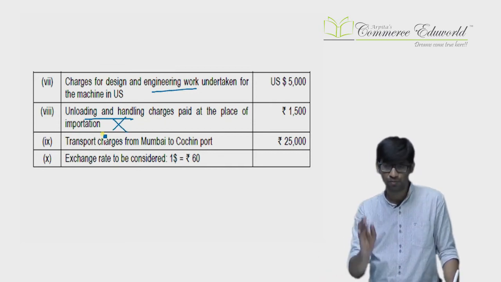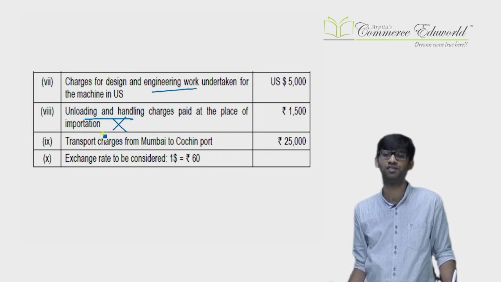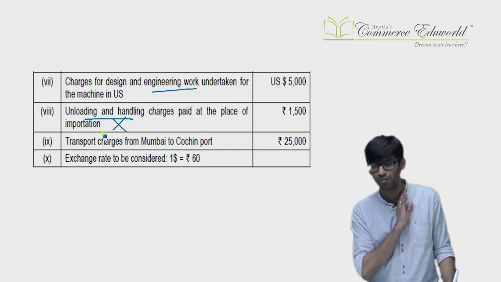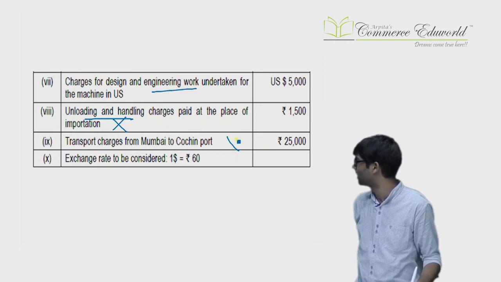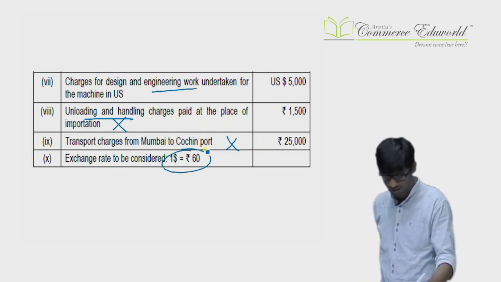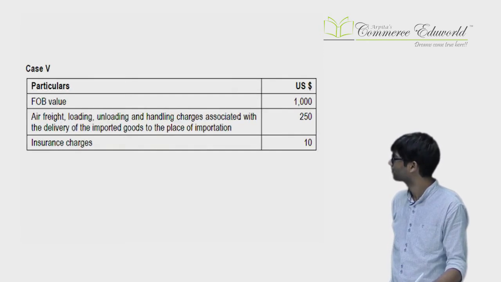Only cost of transport, loading, unloading for delivery of the goods to the place of importation is considered. After that, if you incur any loading, unloading, handling, etc., it won't be considered. Then transport from Mumbai to Cochin won't be considered. Relevant rate: $1 equals 60. Let us see the answer. Come to the answer.